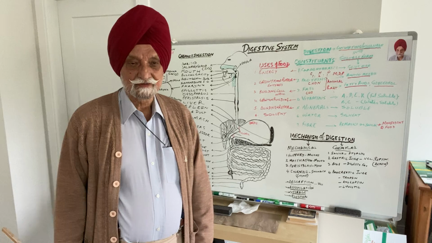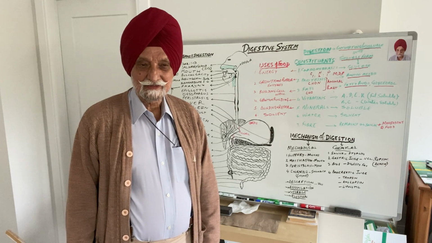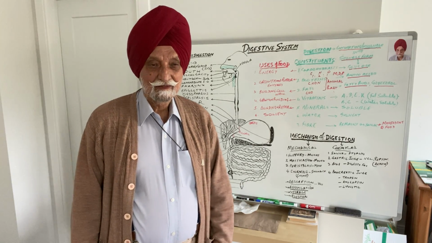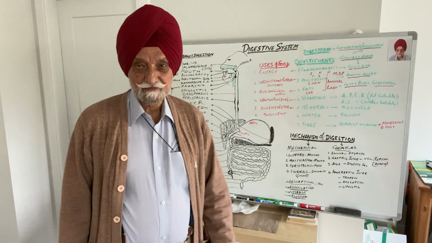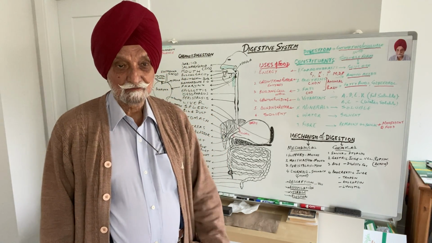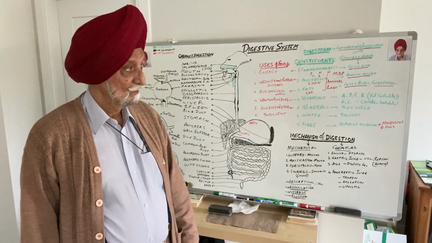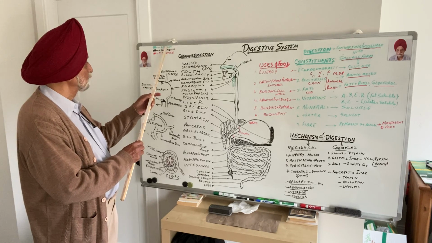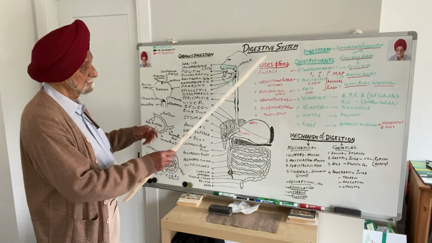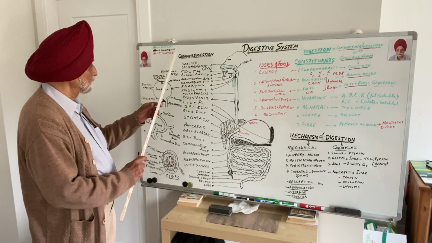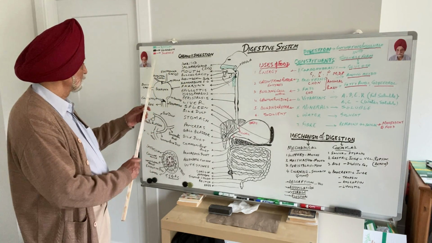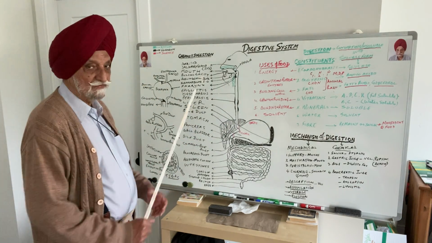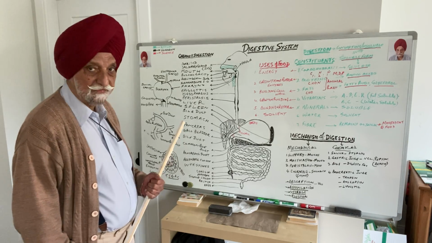As I have already said in my introduction, I start my lessons from known to unknown. And here also I'll be starting from what is known to you and what is not known to you. Now I have written what is known to you in green, what is not known to you in black, and what is scientific facts, new things, I have tried to write that in red.